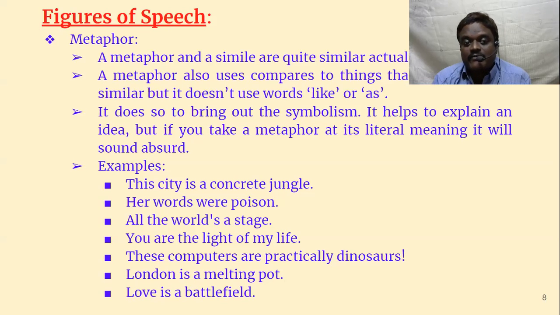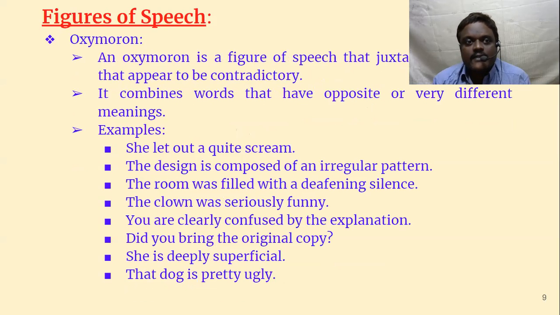If it were a simile, we would say love is like a battlefield. But here love is a battlefield. That is the difference. In a simile, we use the words like or as to compare two things. But here, two things are compared without using like or as. That is called a metaphor.